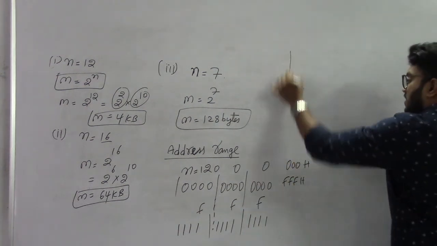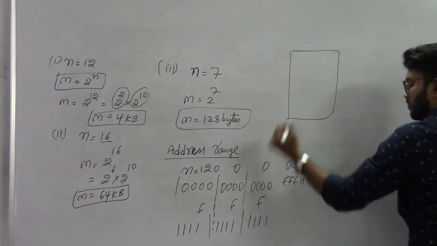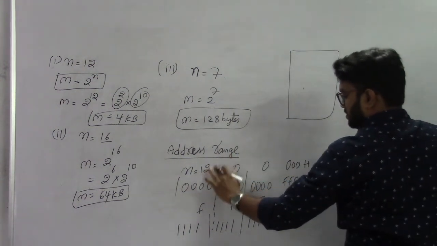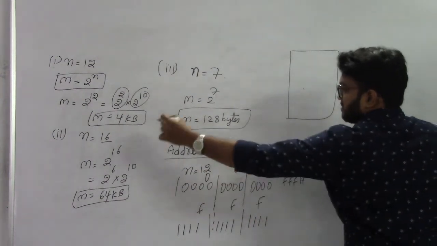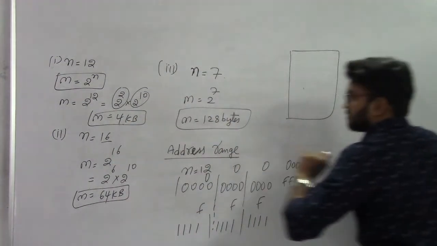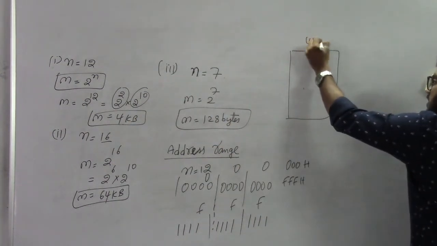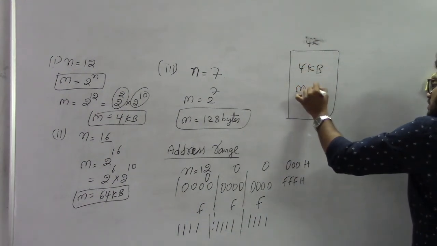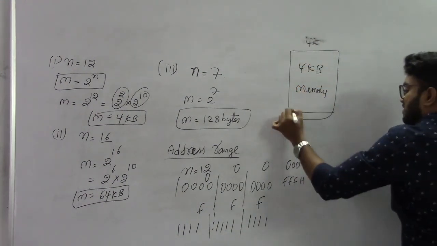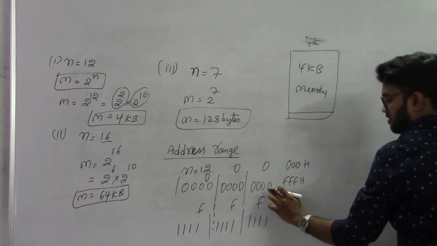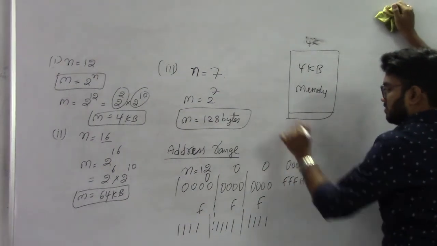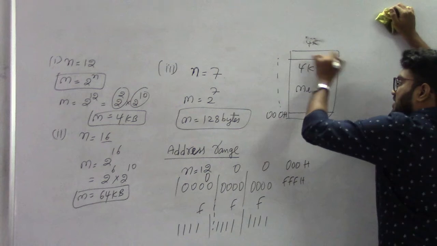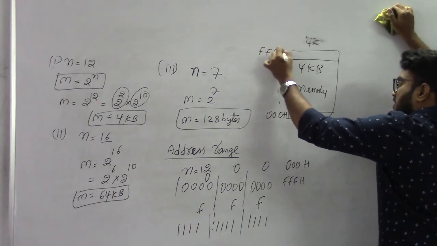That means, for example, I have a memory. n is equal to 12 means 4 KB. So this is 4 KB memory, and the starting address is 000H, up to the final address FFFH.